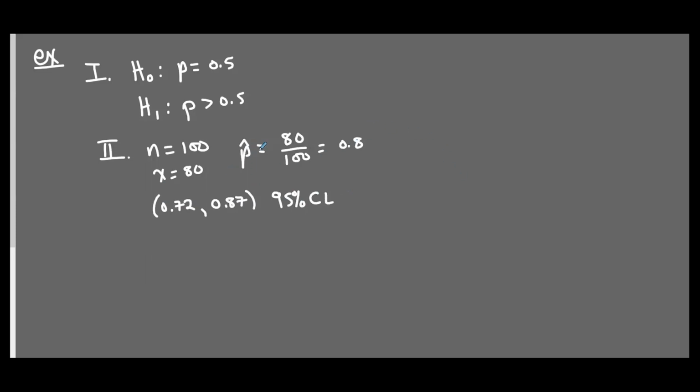So we would call p hat the test statistic, and this is our bootstrapped confidence interval for the population proportion. So if we got 80 heads out of 100, we are 95% sure that the population proportion of heads is somewhere between 0.72 and 0.87.